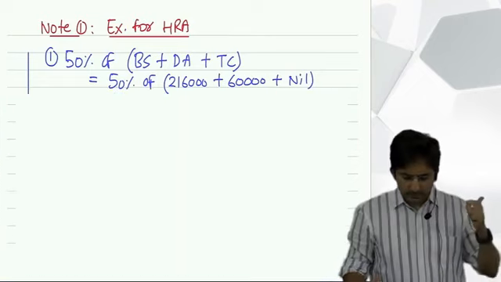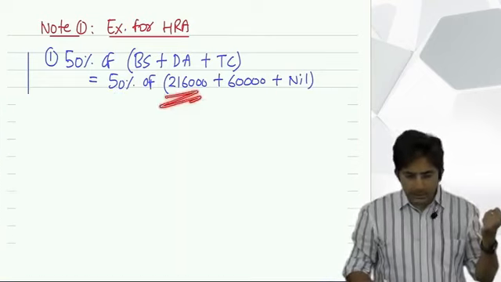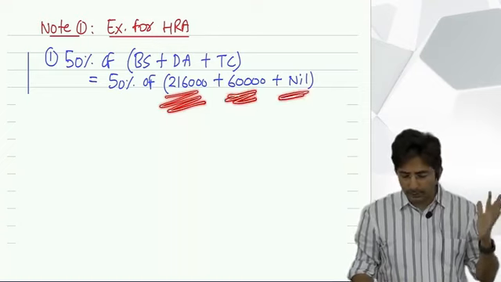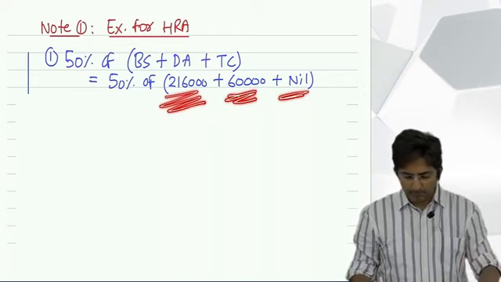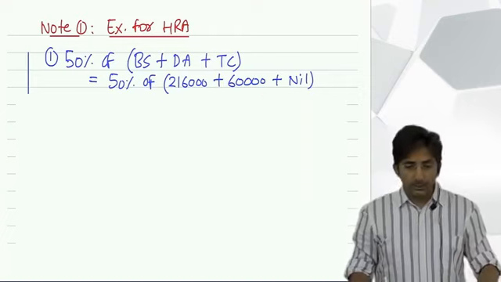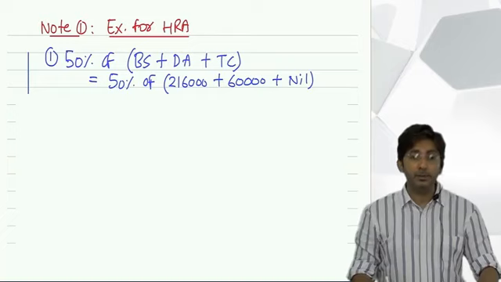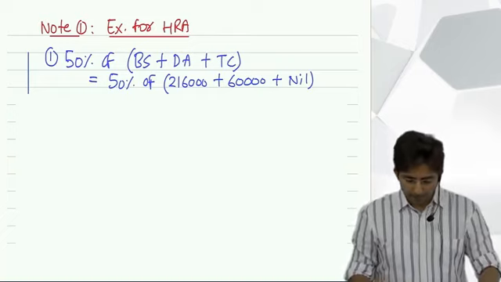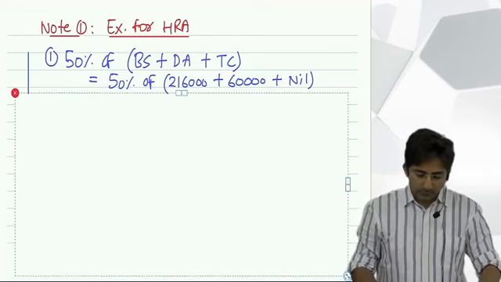So basic salary 2,16,000, dearness allowance 60,000, turnover commission not there in the question. 50% because he's paying rent in a metro city. So this comes to how much?